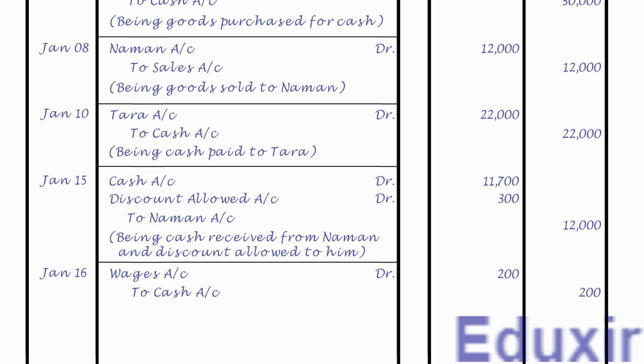Let us now record the narration or description of this transaction, that is, being wages paid. Let us now draw a line to mark the completion of journalizing of this transaction. That completes the journalizing of this transaction. Let us now take up the next transaction.